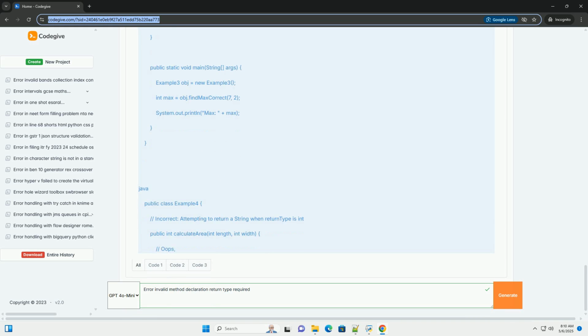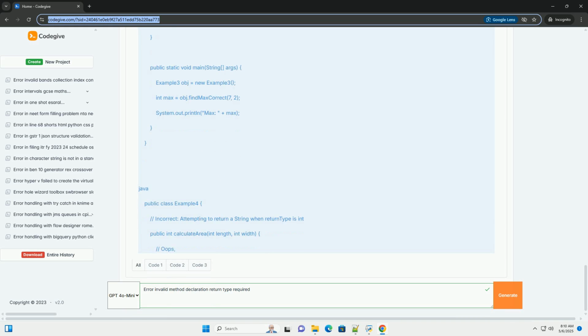String, textual data, example "hello world". Char, a single character, example 'a', '7'. Object, the base class for all objects in Java. Methods can return objects of any class. Void, a special keyword indicating that the method does not return any value.